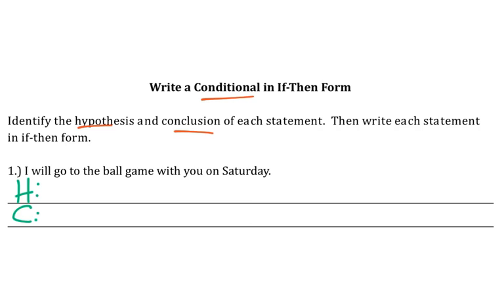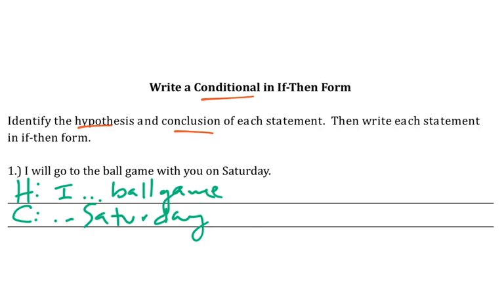I think you could probably argue this one either way. So here, if I'm going to the ball game, let's just make that the hypothesis, and let's make the Saturday the conclusion.